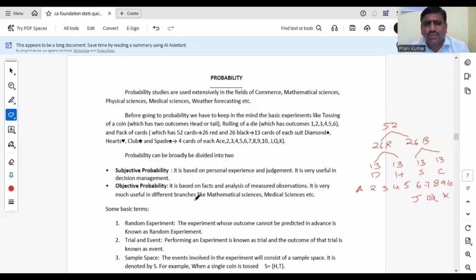It is very much useful in different branches like mathematical sciences, medical sciences, stats, etc. Okay. So subjective means purely based on the previous experience. It is used in decision management, decision making. Decision making means subjective probability. Objective probability means it is based on repeated trials. Physically, we are doing an experiment and after that you are deciding, that is known as objective probability. Tossing of a coin, rolling of a die, pack of cards. These are all objective probabilities.